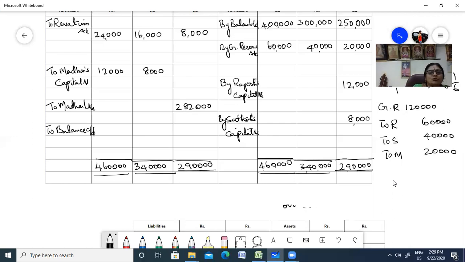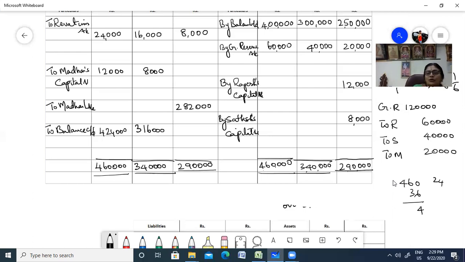So what is the balance? 4 lakh 60 minus 36. So 4 lakh and 24,000. Here 3 lakh 40,000 and 24,000. So 3 lakh and 16,000.